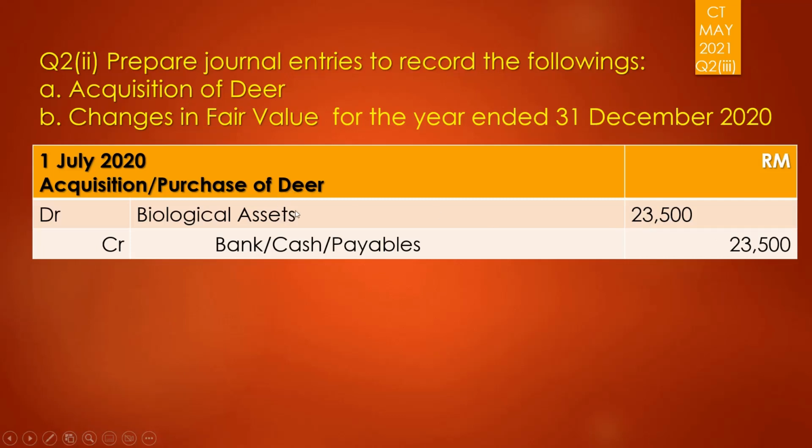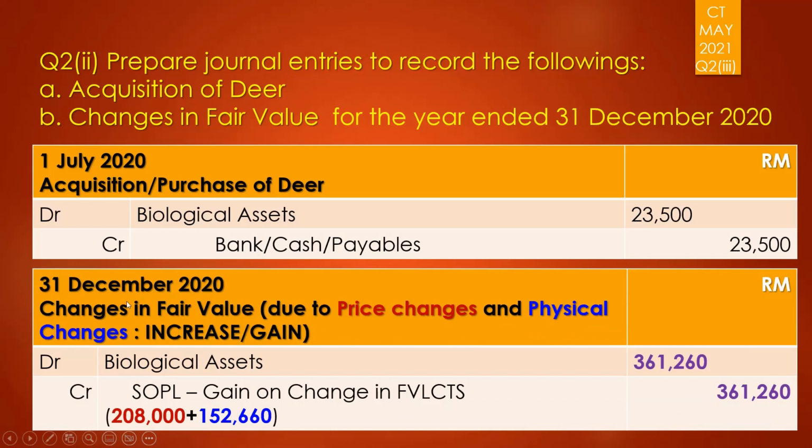You have the 1-year-old fawn that you bought, 23,500. The next one is the calculation that we did for our changes in fair value for both price changes and physical changes. And you will see that there was a total gain. You can also have a mixture of gain and loss in between the calculation, but what matters here is what is the final result coming from the fair value changes.